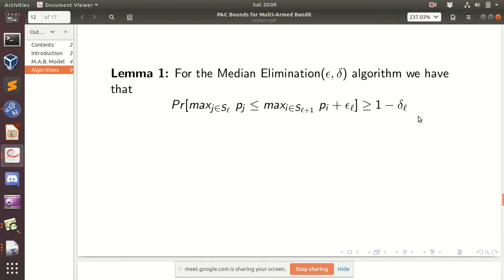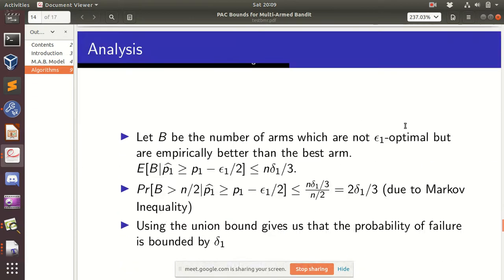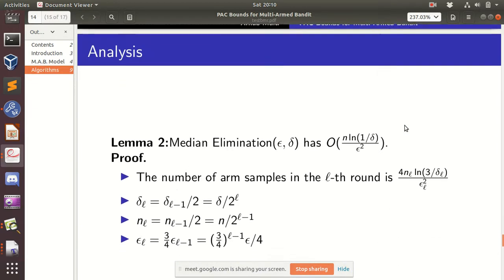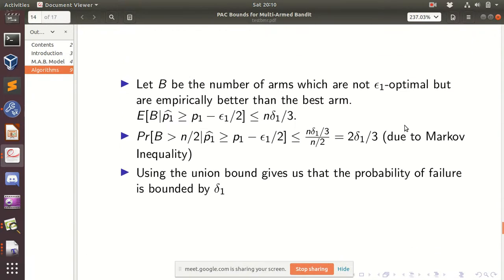If you replace 1 by L and so on, you will get this inequality. What this inequality means is, at level L, if I had a coin, the best coin, with value P, then in the next level the best coin will have a value at least P minus epsilon L. And this happens with probability 1 minus delta. So I hope this part is clear. Otherwise, if it is confusing anywhere, I can repeat it.